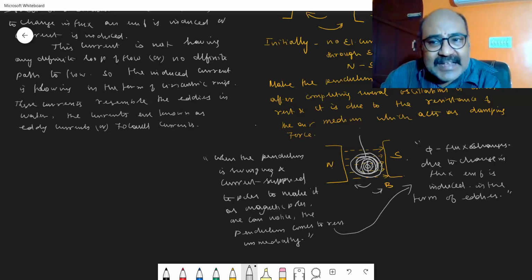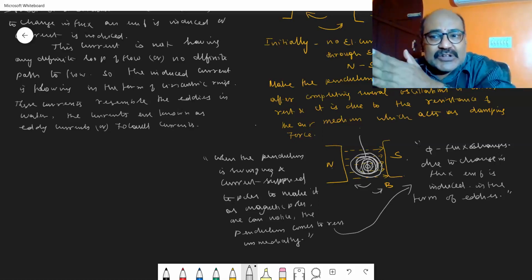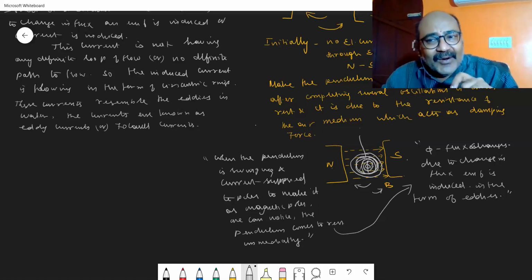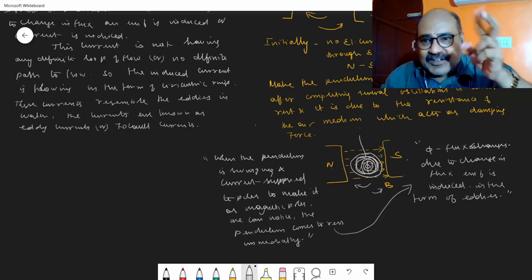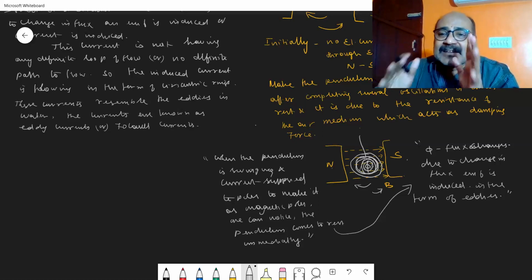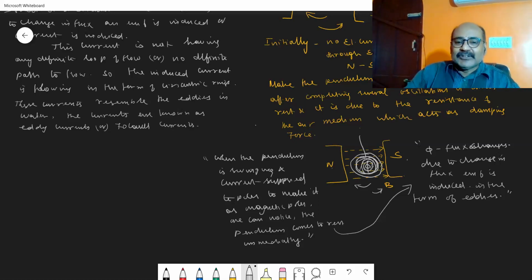According to Lenz's law, the induced EMF or the induced current is always in a direction opposite to that of the flux change. So the EMF induced is always in a direction opposite to that in which the flux changes. That current acts like a brake system, and it makes the oscillating pendulum come to rest immediately. So why does this oscillating pendulum come to rest? The flux changes. Due to the change in flux, the EMF or the current is induced in the form of eddies.